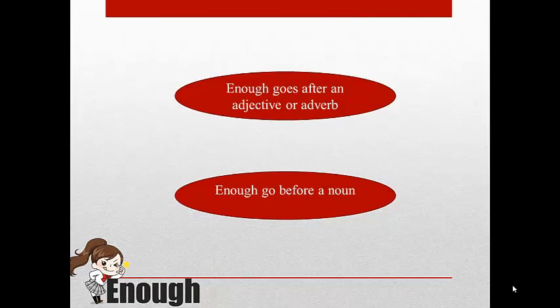And for enough. Enough goes after an adjective or adverb. For example, the water isn't hot enough. It needs to be boiling, not enough hot. Enough goes before a noun. For example, everything is so expensive. Did you bring enough money? We use many with a plural noun and much with an uncountable noun. Okay, this is the last explanation about test 20. For test 21, about preposition, will be explained by Haris and Tantyo.